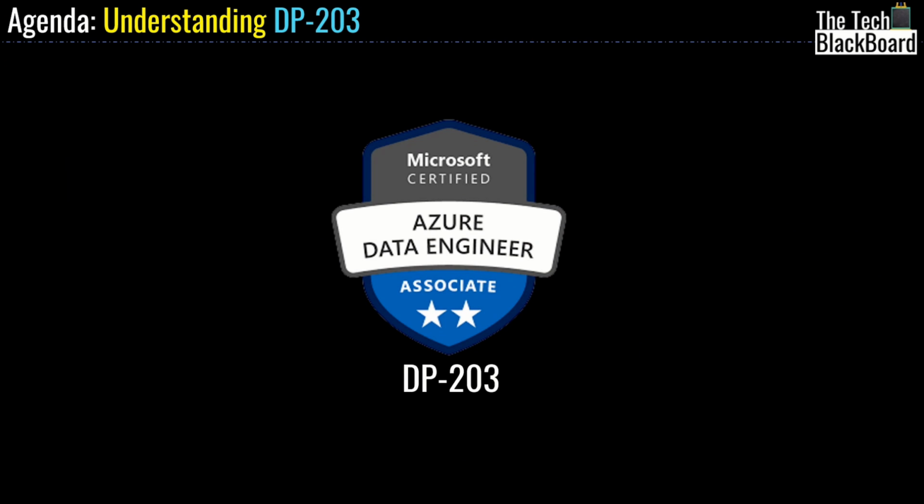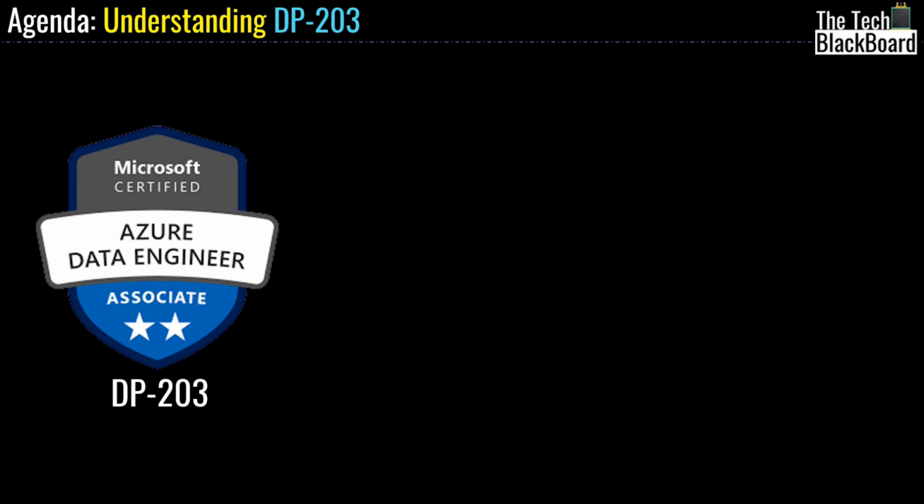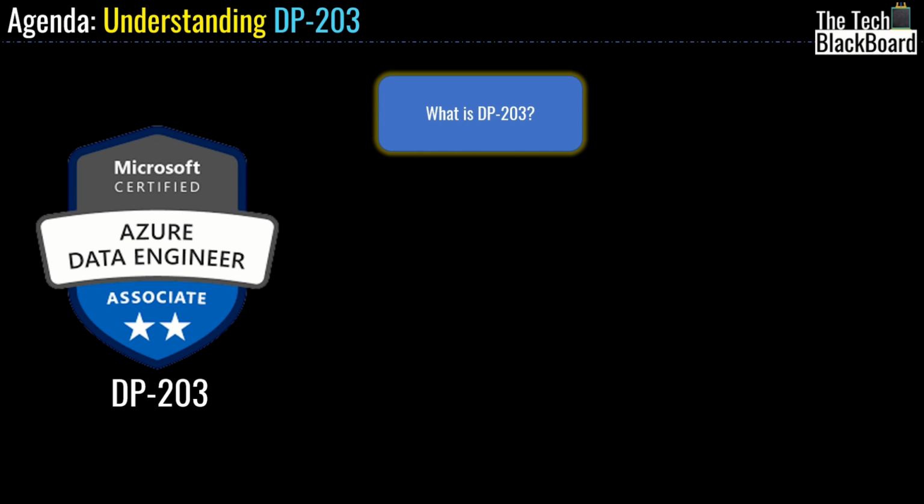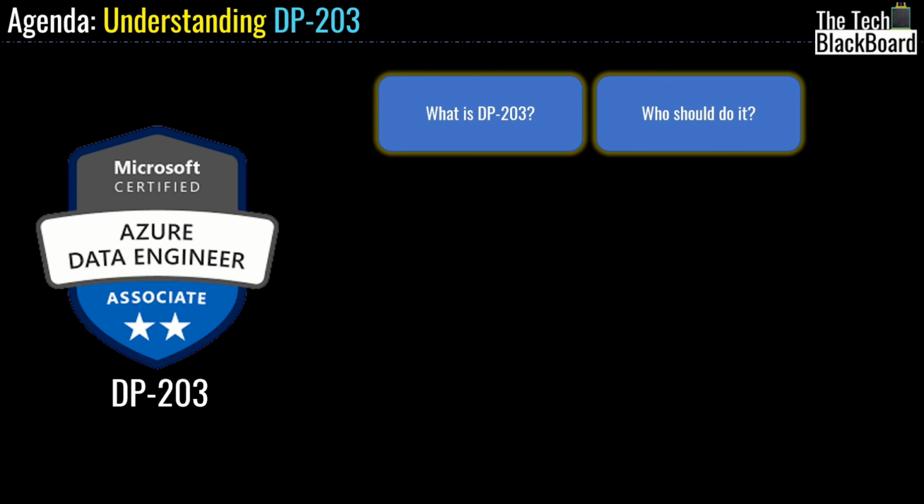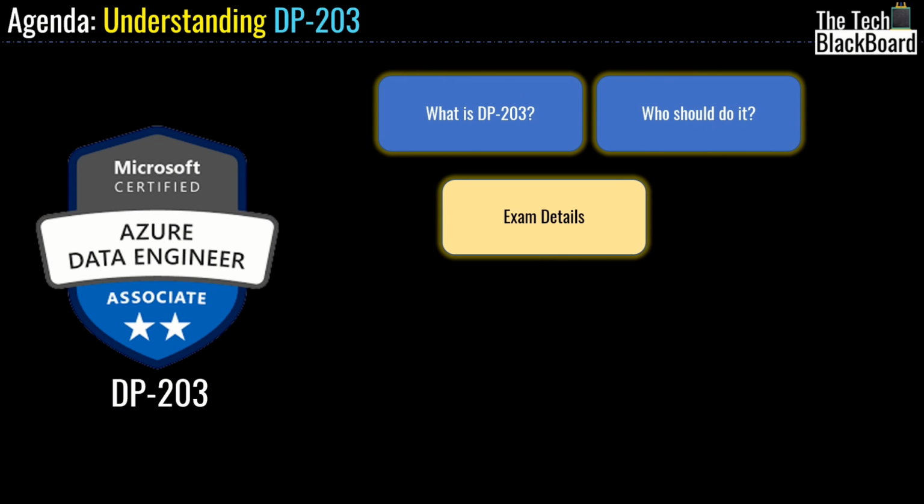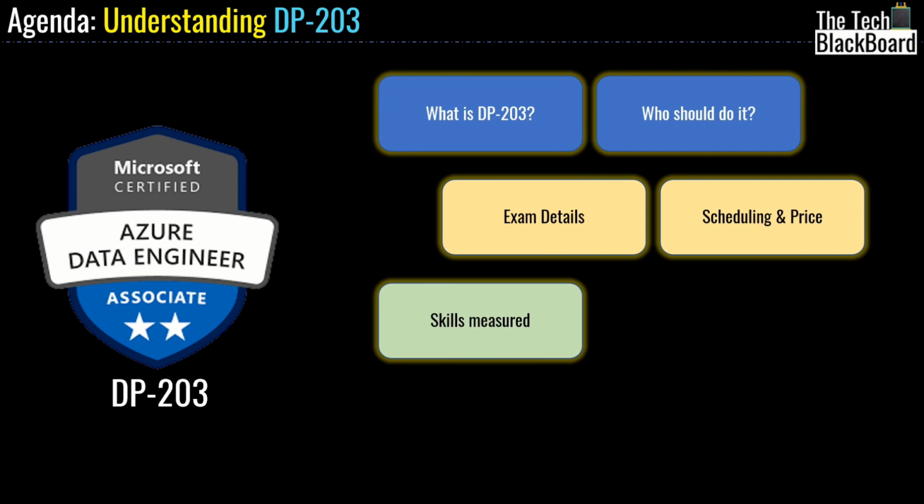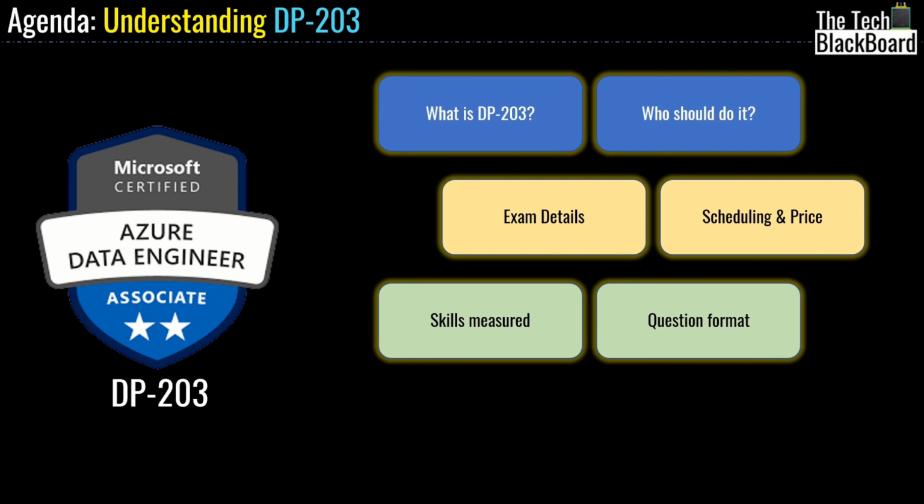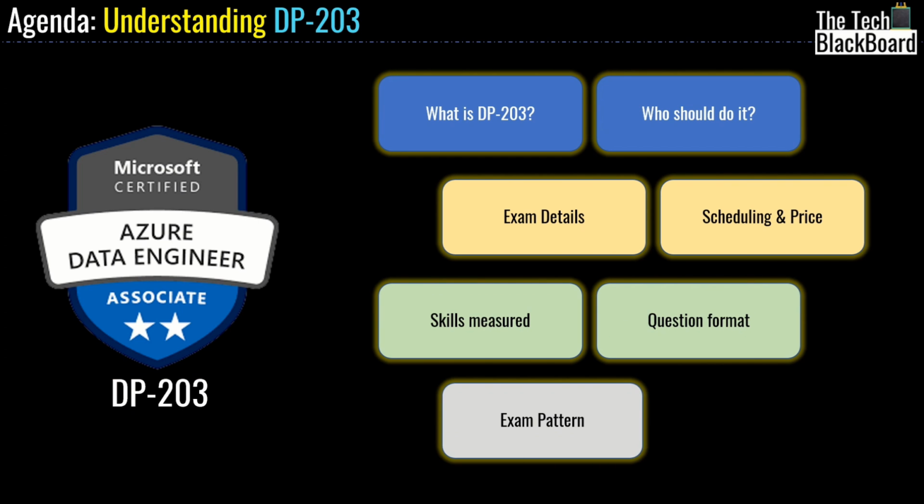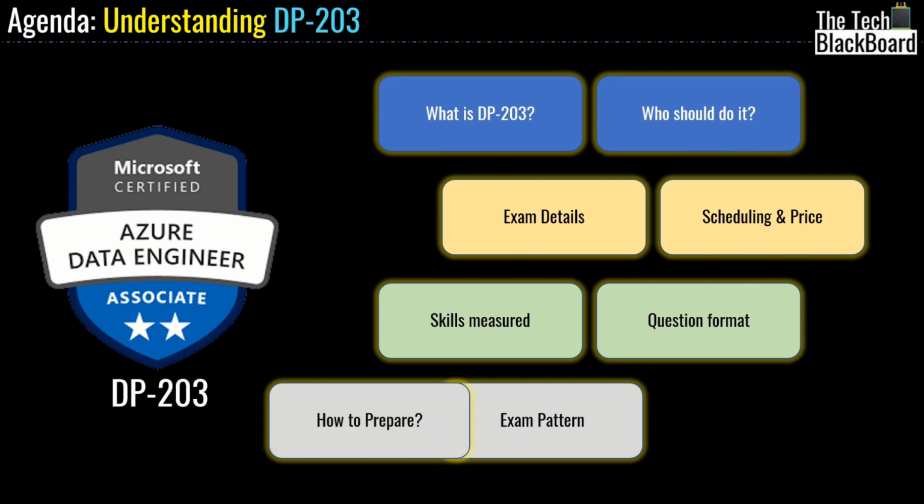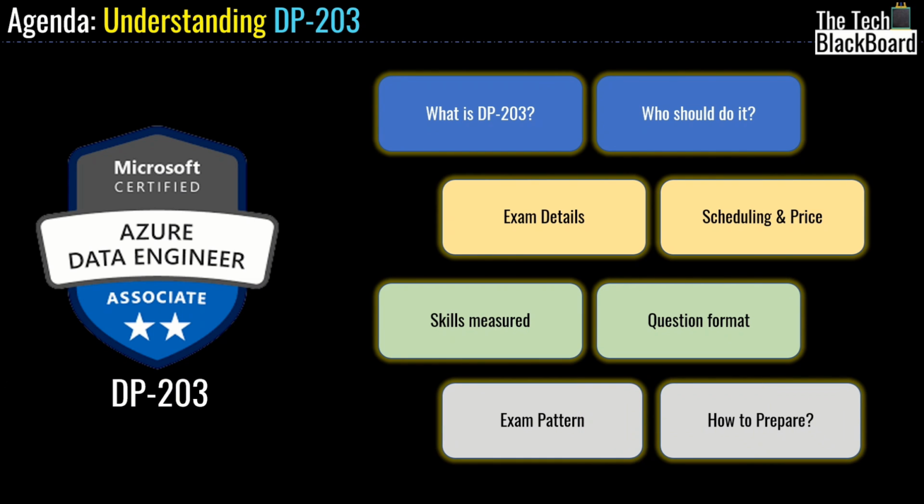And today we are talking about DP203, which is the Microsoft Azure certification on data engineering. The agenda for this introduction part today is to understand and answer the following questions, such as what is DP203, and who should do it. Then we will understand exam details of DP203. Along with that, we will talk about scheduling and pricing. After that, I will tell you a lot of details on what the skills measured in DP203 are. And then we will talk about question format. And once we have understood the format of the questions, I will give you a lot of information on exam pattern. And then finally, I will tell you how to prepare for the DP203 certification exam.